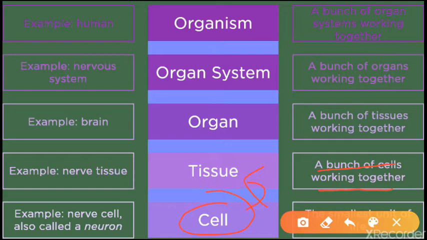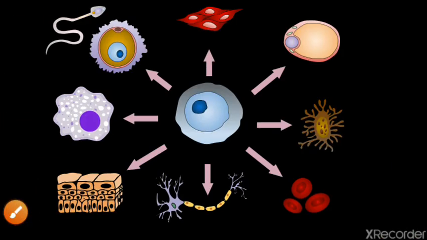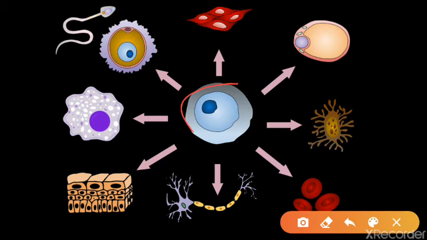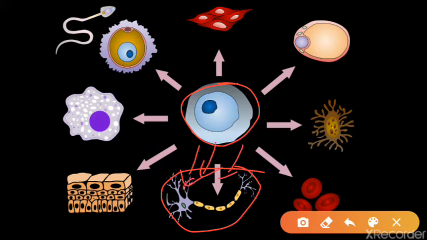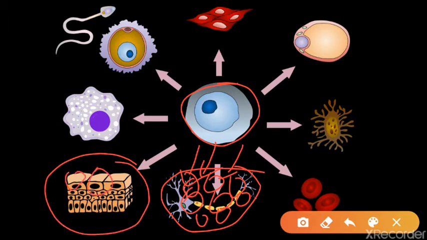Just let me show you another picture over here. This is a stem cell. We can say this is an undifferentiated cell. From this cell, specialized cells can be made. Here we can see nerve cells, the neuron. A cluster of cells makes a neuron, that is, nerve cells. A lot of cells occupying a space make epithelial tissue.